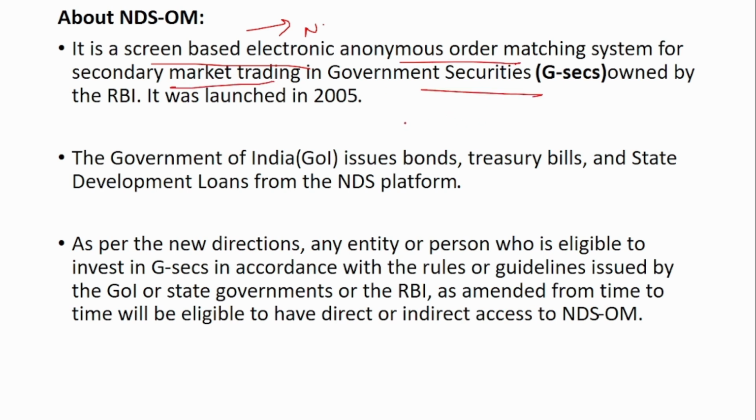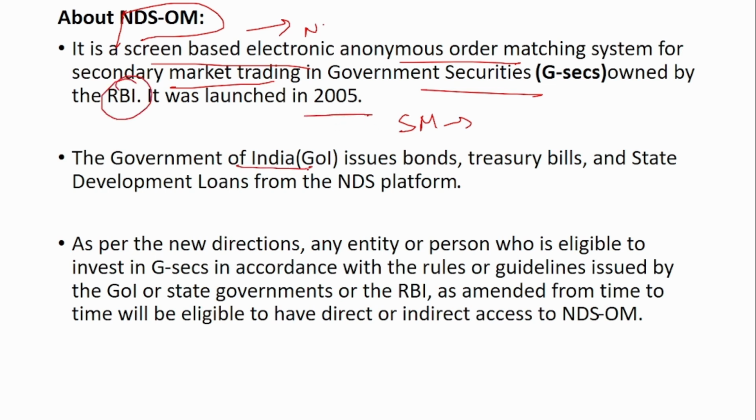If you want to buy shares of any company, you can go to the stock market, put the buy order, and it will get executed. Similarly, what if you want to buy government securities? In that case, this NDS comes into the picture. The NDS-OM is a platform where we can buy government securities. This platform is owned by the RBI and was launched in 2005.